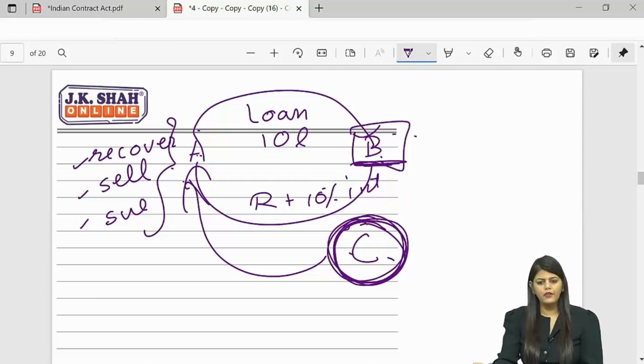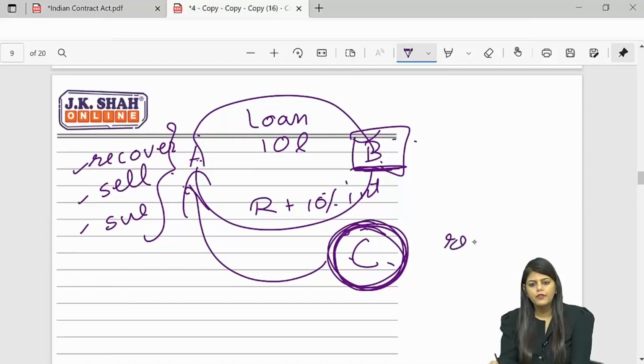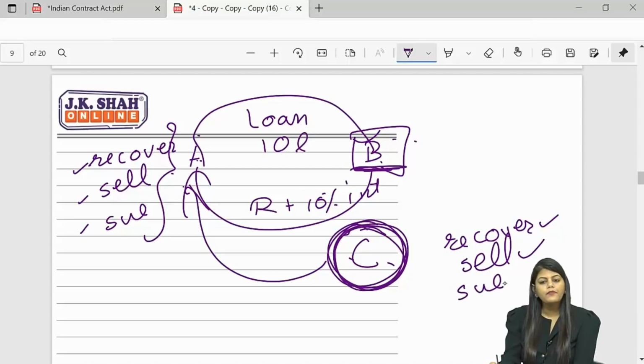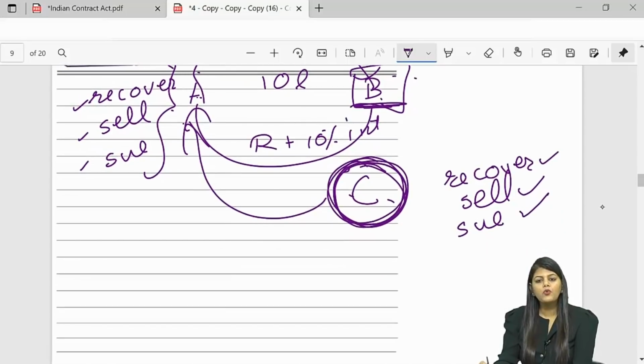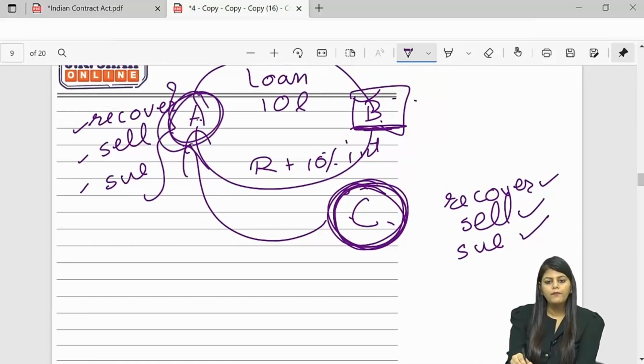So C paid everything. Later on, my question to you: C paid everything to A, now can C recover his money from B? Yes. So he can recover. Can he sell B's assets if any? Yes. Can he sue B? Yes. That means if you notice, whatever were the rights available to A, the same rights are now available to C. So C is getting all the rights of the creditor.